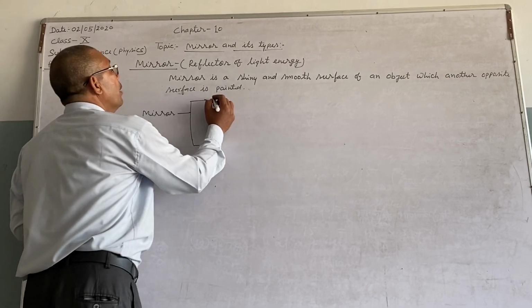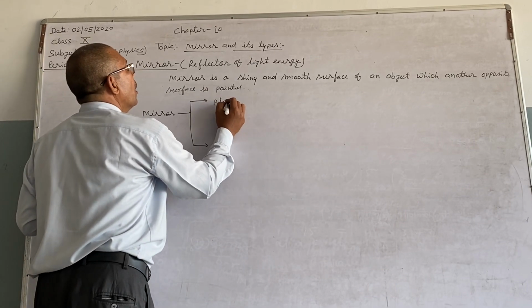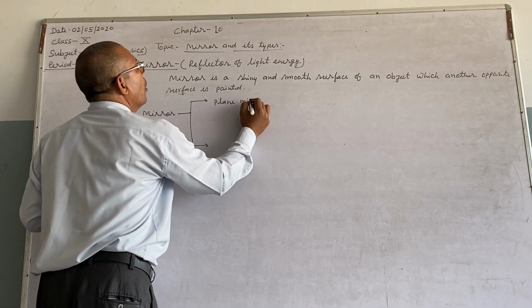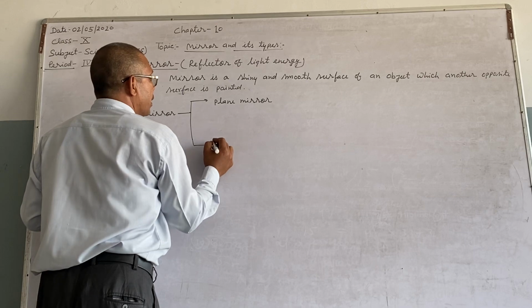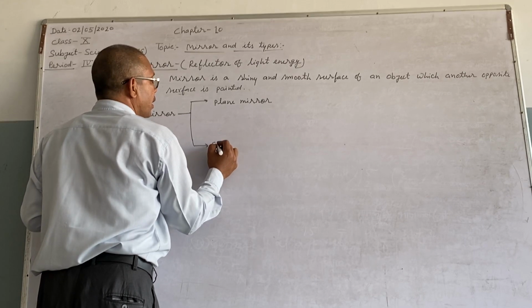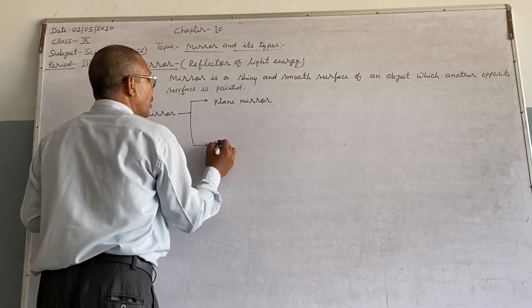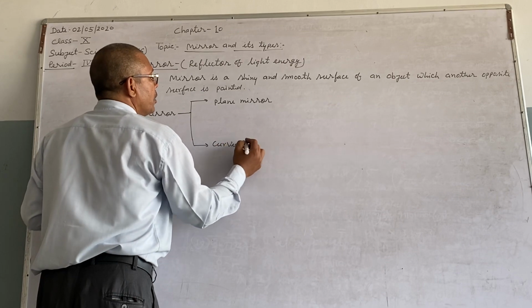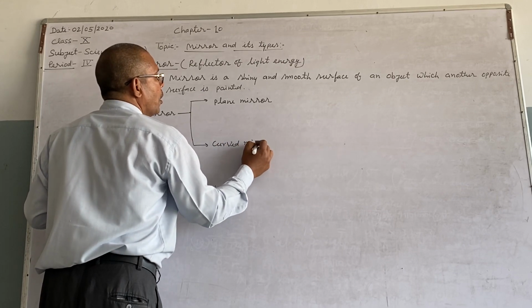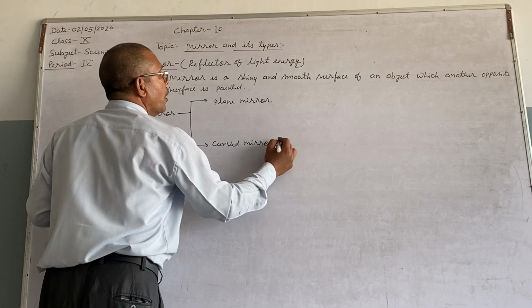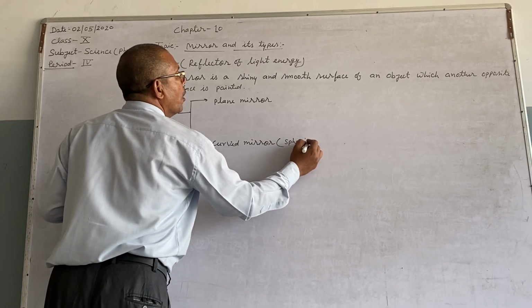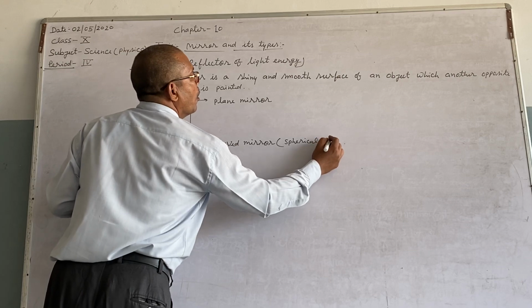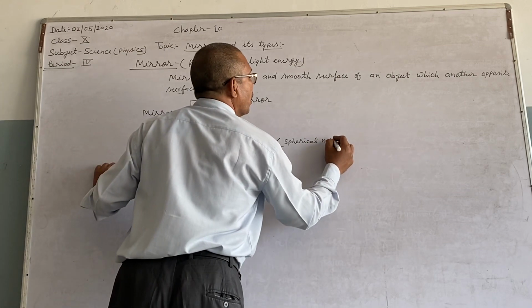Number one, plane mirror. And second one, spherical mirror or curved mirror.